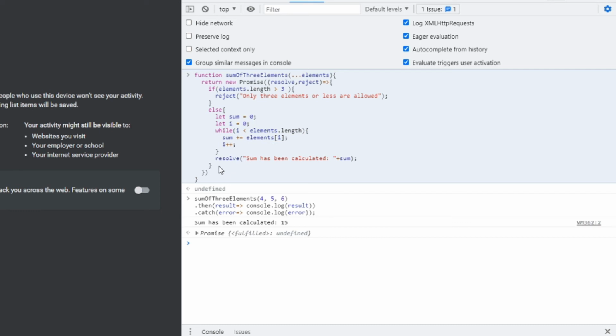So we are calculating the sum of 3 elements. If the length of the elements in the array is more than 3, the promise is rejected. Else the promise is resolved and the sum is returned.